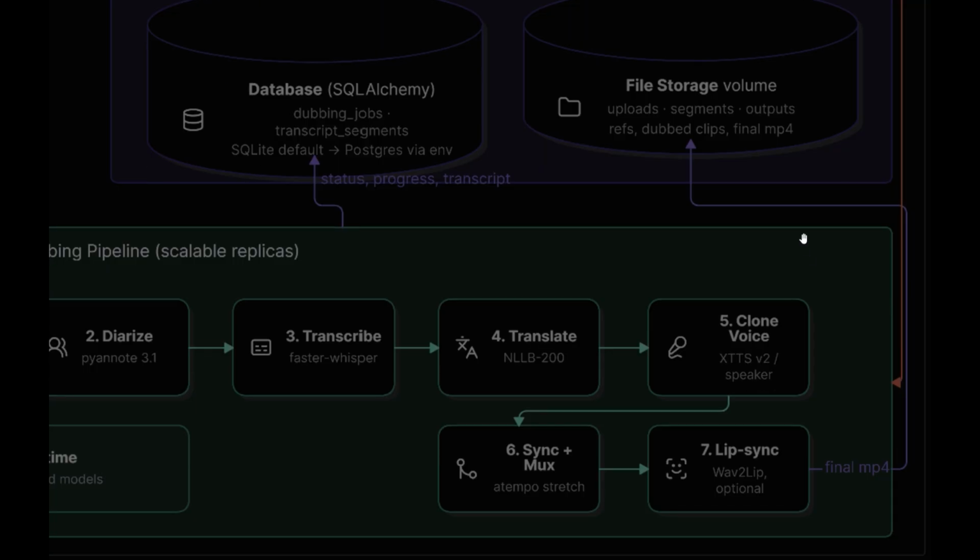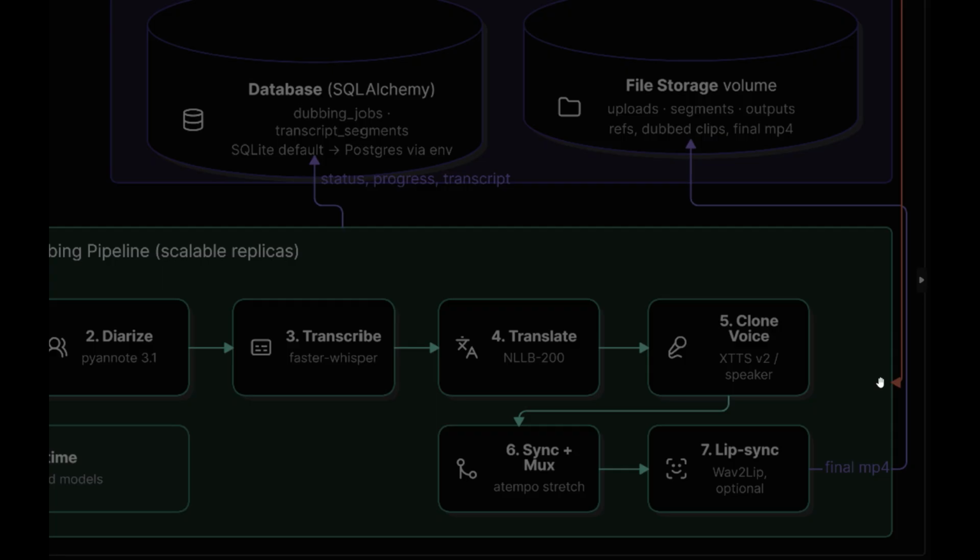Then the sync and mux is done. Since translated speech is often longer or shorter than the original, the generated audio is stretched or compressed using audio time synchronization. After the synchronization is done, the dubbed audio is merged back with the original video.